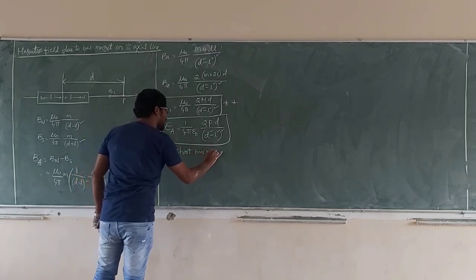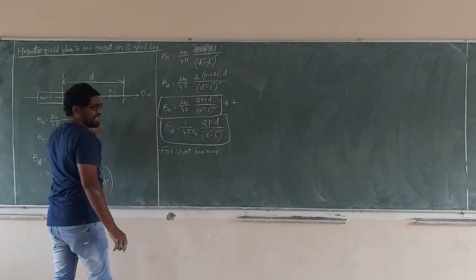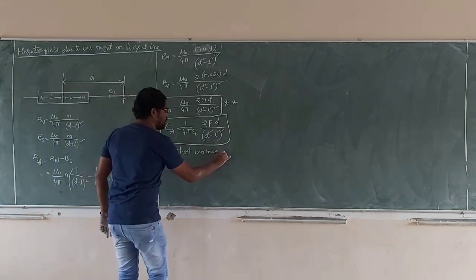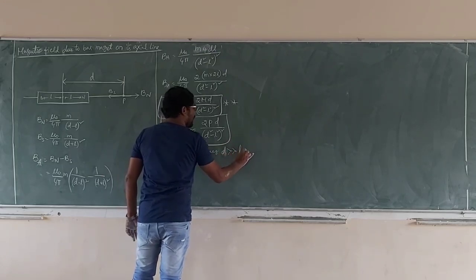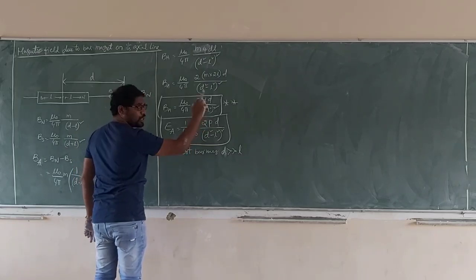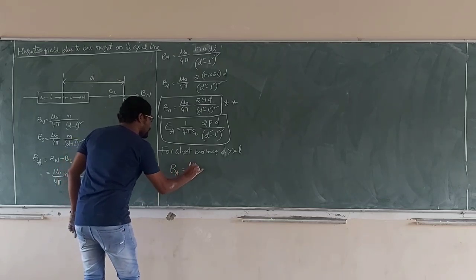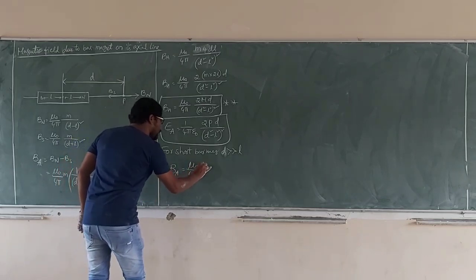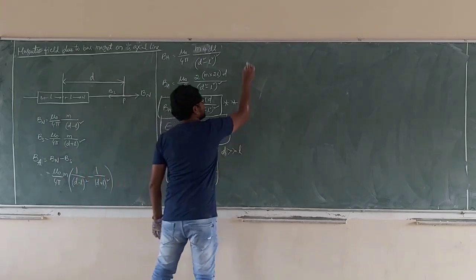Short bar magnet means L is very small. D is much greater than L. So what is the negligible term? L square is negligible. D square times d, that is d power 4, d by d power 4. B axial is equal to mu naught by 4 pi, 2 m by d cube. In the same way, this is comparable to